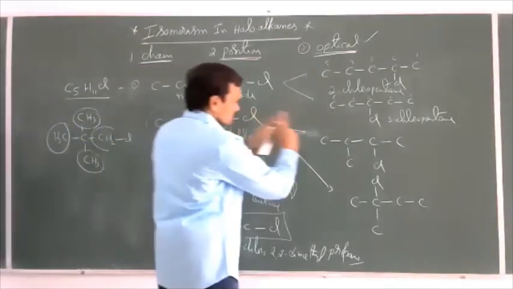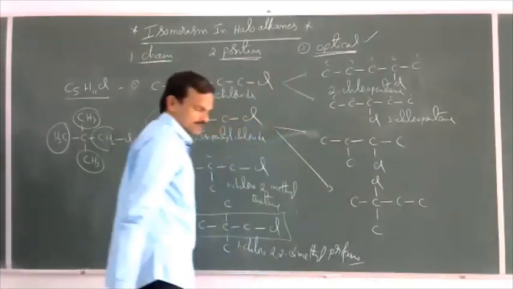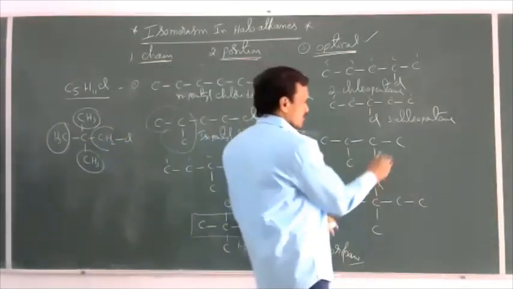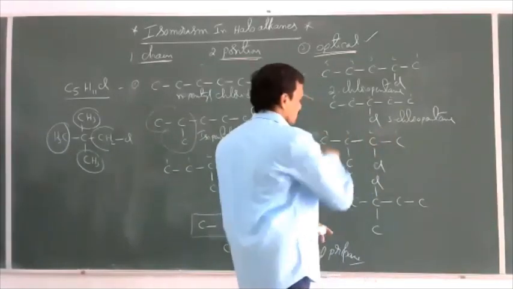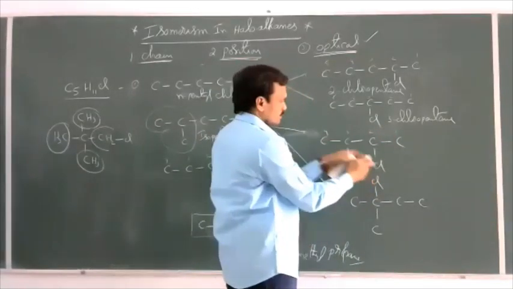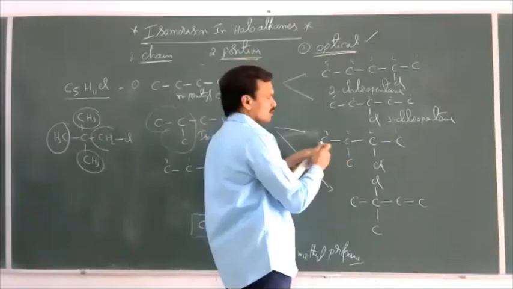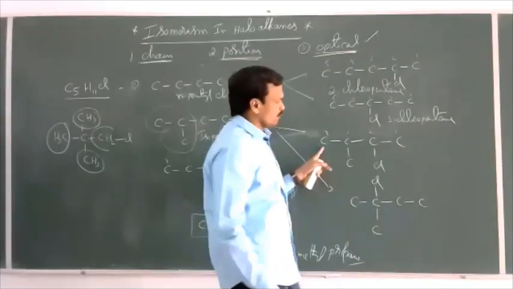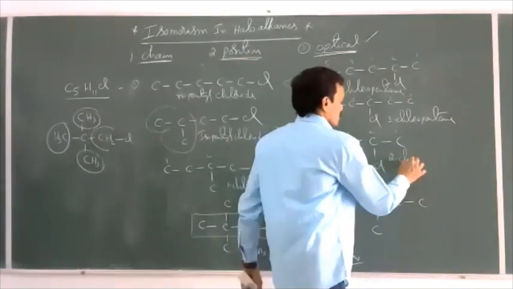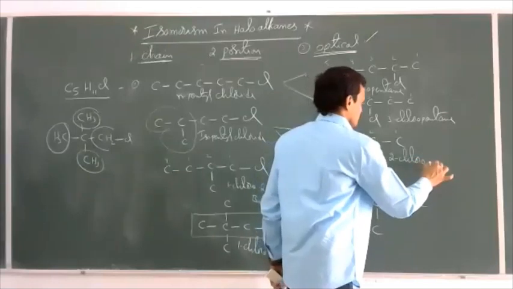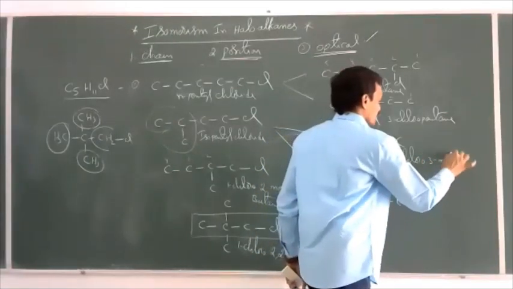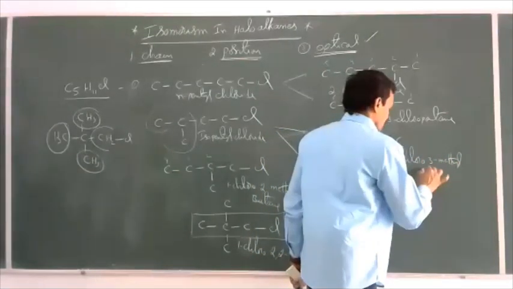Now to this, these two are position isomers. Now what is the name of this compound? This is 1, 2, 3, 4. 2-chloro, 3-methyl. Total 4 carbons are there. Butane. So 2-chloro, 3-methyl butane.